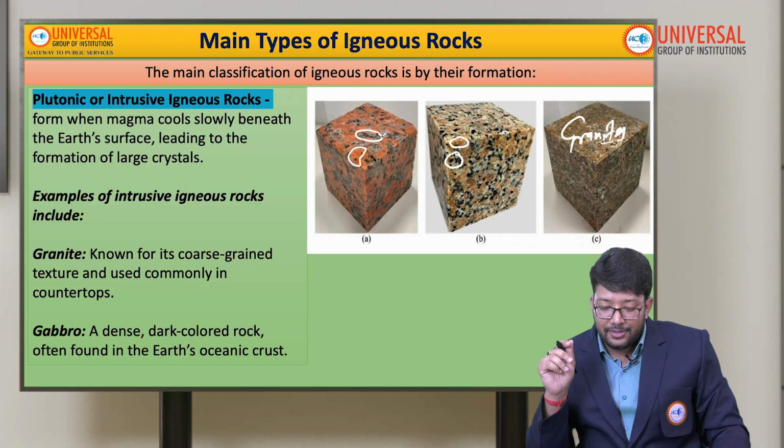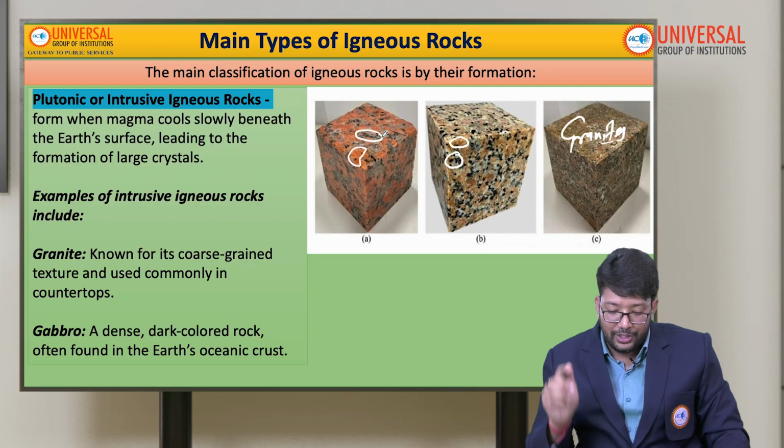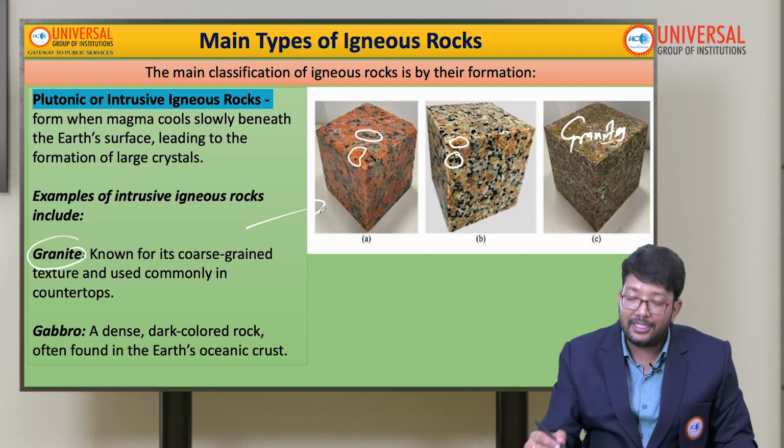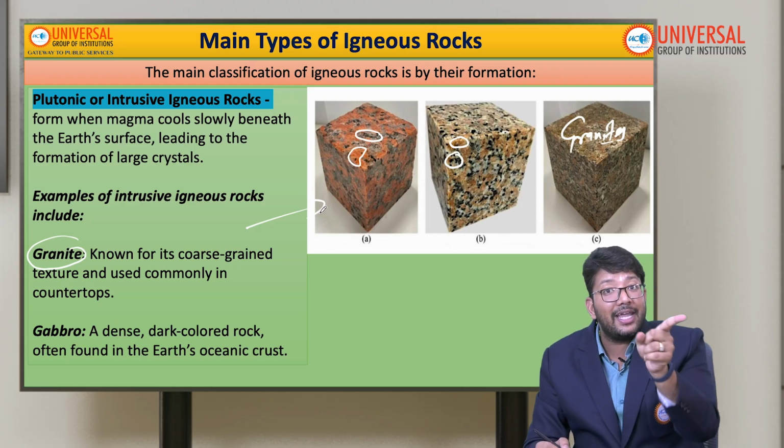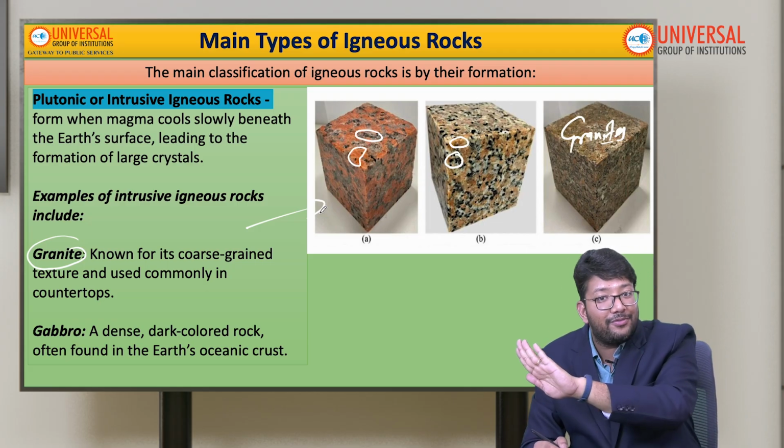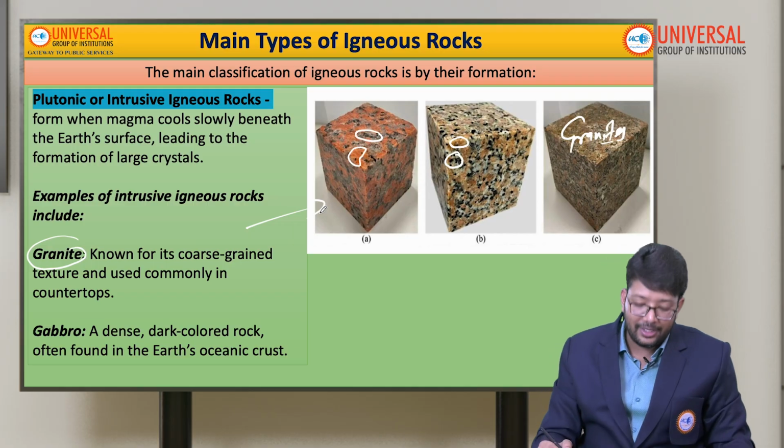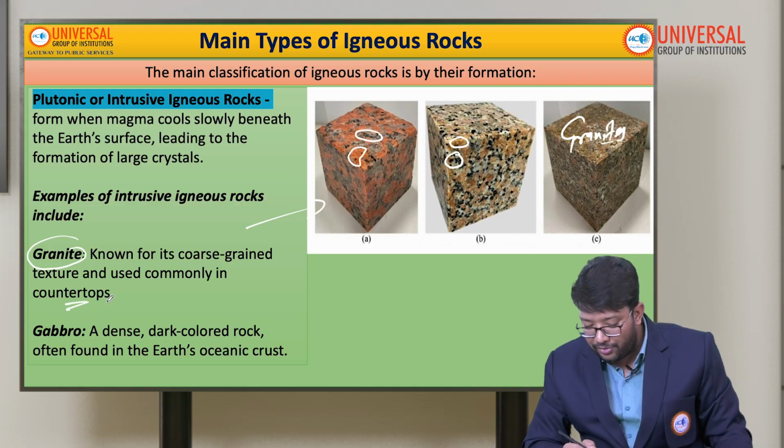So examples of intrusive igneous rocks include granite. This is the granite. It is coarse grain. Coarse grain is the opposite of fine. It's thicker, bigger, okay? Generally we use it in the countertops, I already told you.